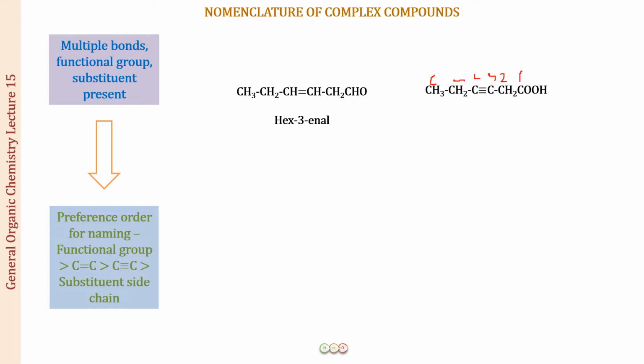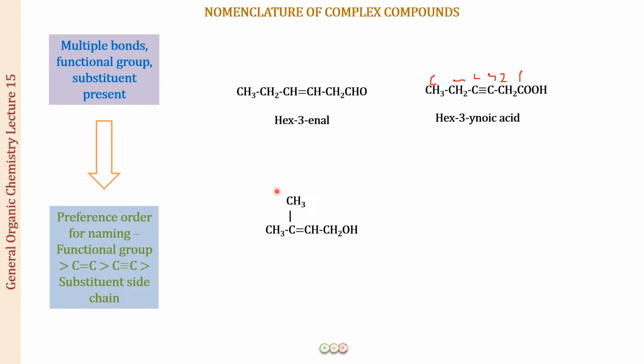So what is going to be the name of the compound? We'll just quickly do that because you've already done these things in the previous classes. The name is going to be hex for the 6 carbons, the parent word root. Then position number 3 is for the yne, so this becomes 3-yne-oic acid. The 1 is implied, so we have not written it, and because the secondary suffix begins with a vowel, we have removed the e from the yne. So this becomes hex-3-ynoic acid.